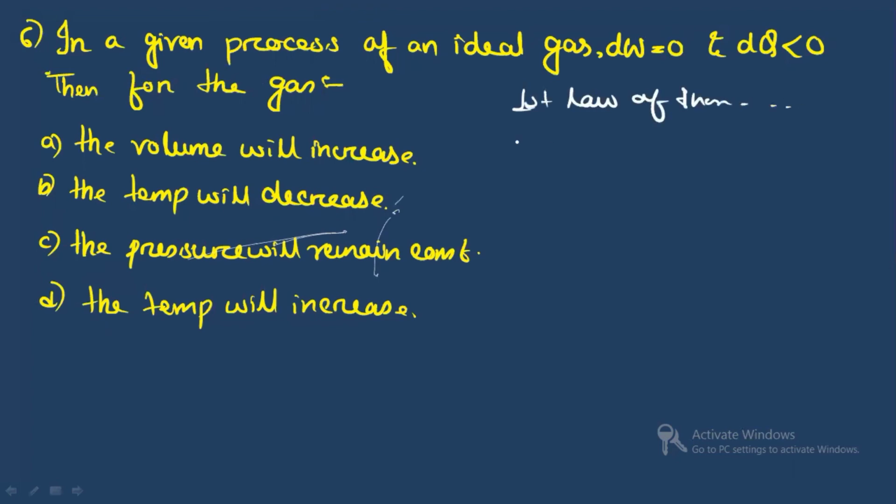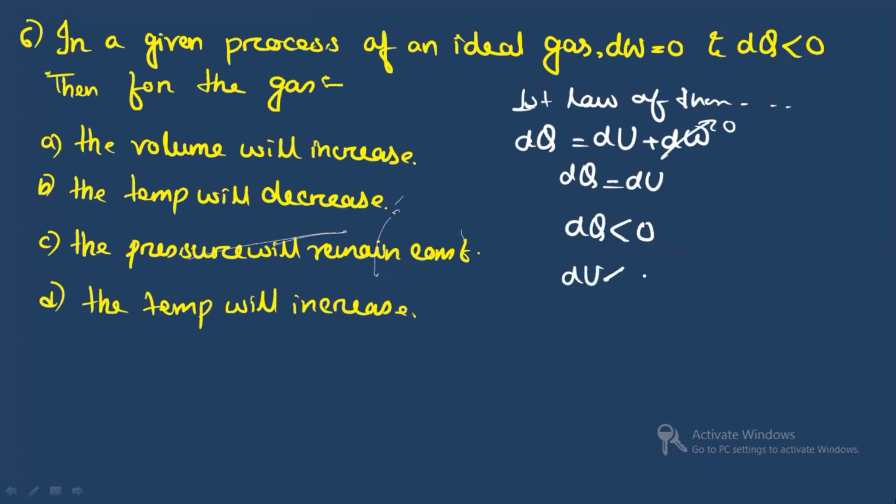All right, if you see the first law of thermodynamics, dQ is equals to dU plus dW. This is what we know. Now you see here it is said dW is equals to 0, means this term is 0. So dQ is equals to what? dU. All right, here it is said dQ is less than 0. dQ is less than 0 means dU is also less than 0. Yes or no? That means U final must be what? Less than the U initial. Yes or no? Then only the internal energy change will be less than 0.